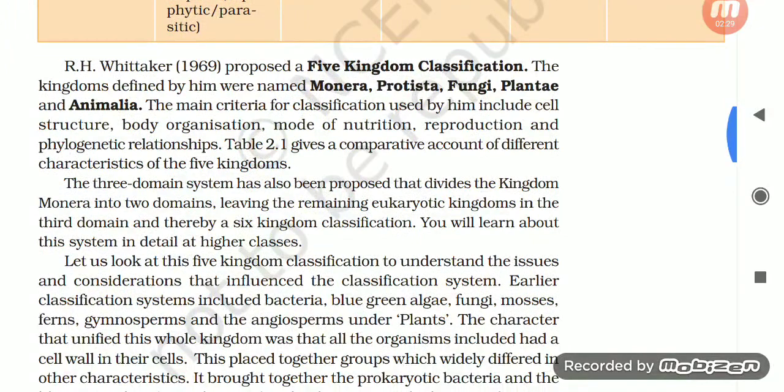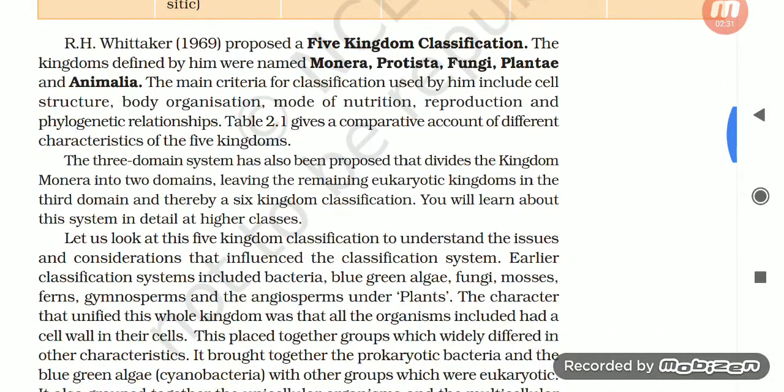Moving on, R.H. Whittaker in 1969 proposed a five kingdom classification. The kingdoms defined by him were named Monera, Protista, Fungi, Plantae, and Animalia. The main criteria for classification used by him include cell structure, body organization, mode of nutrition, reproduction, and phylogenetic relationships. Table 2.1 gives a comparative account of different characteristics of the five kingdoms.